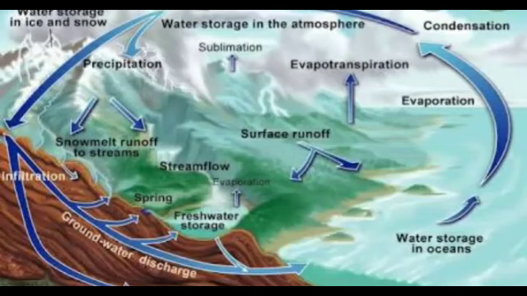So we know that water continuously moves on, below and above the surface of the earth. How? This is due to the water cycle that occurs continuously, because water changes from solid to liquid, liquid to gas, and again gas to liquid. Again the cycle continues. So this is called a water cycle.